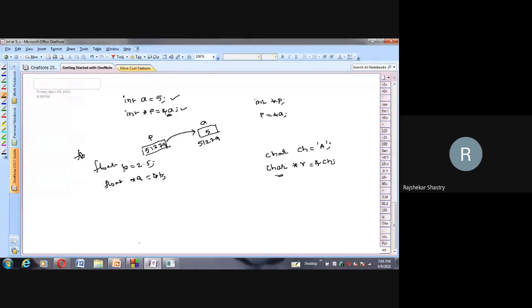The reason behind that is that in pointers we can do some arithmetic: we can increment the pointer, we can decrement the pointer, and we can add a constant to a particular pointer. Just as we do arithmetic on value variables, we can add two value variables, a plus b. Likewise we can increment a particular value variable.